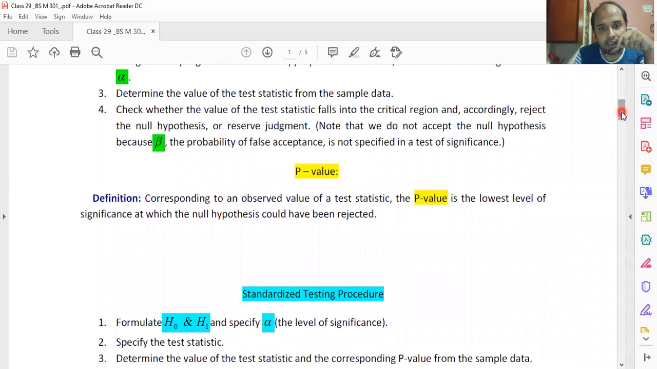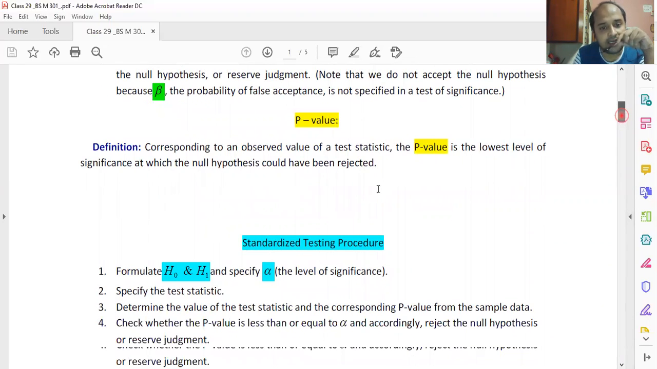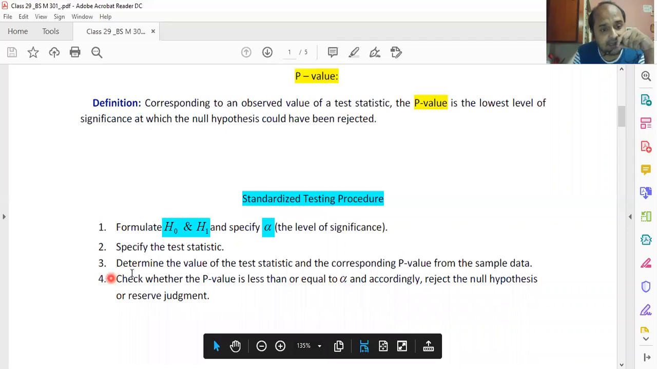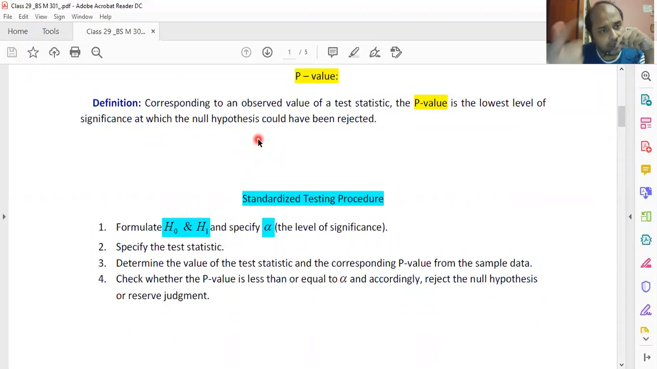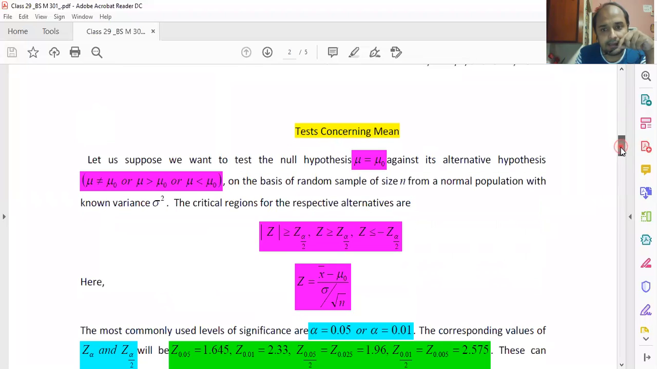Therefore, after defining p-value, I have mentioned the standardized testing procedure for testing the hypothesis, where you can see in step number 4 I have mentioned p-value. You can read the definition of p-value from this note, or from the book. In tomorrow's class, I will be discussing p-value in detail, but not in today's class. Okay, so let's move on and discuss a particular case.